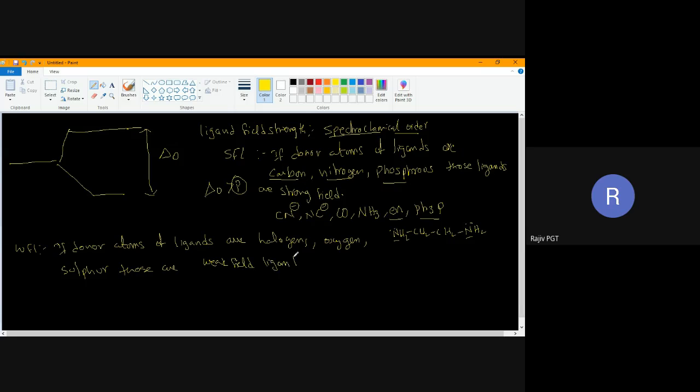Whenever I say it is a weak field ligand, the condition is that delta naught will be less than pairing energy. These both you should remember.